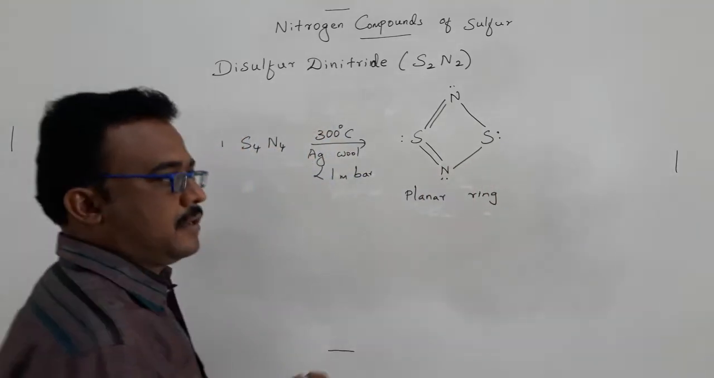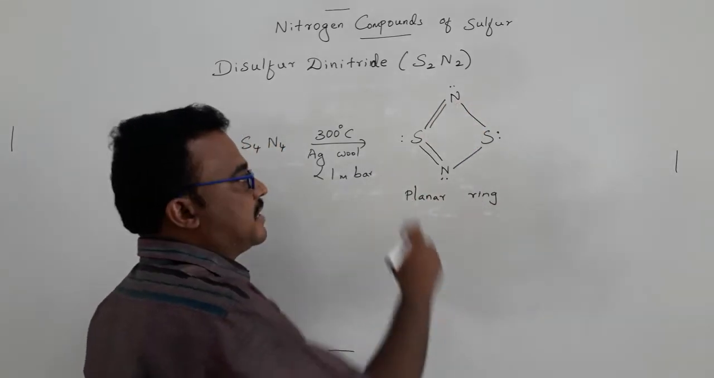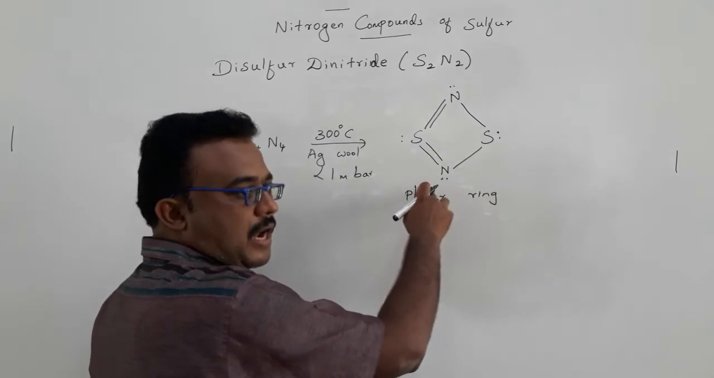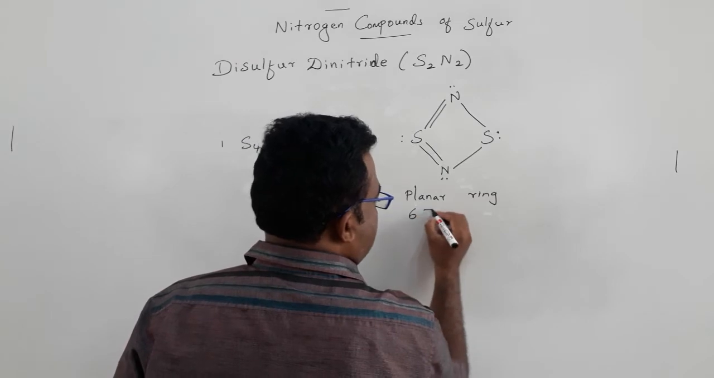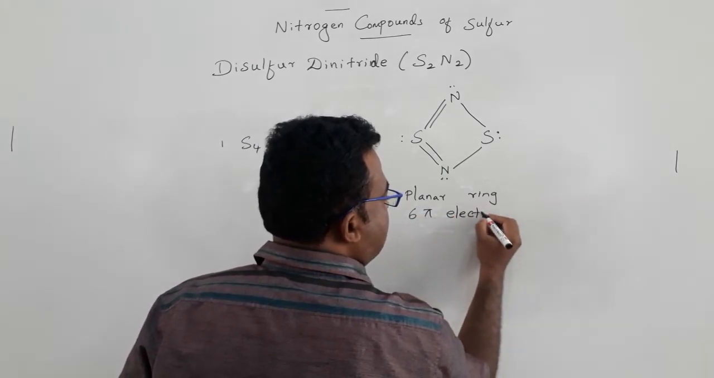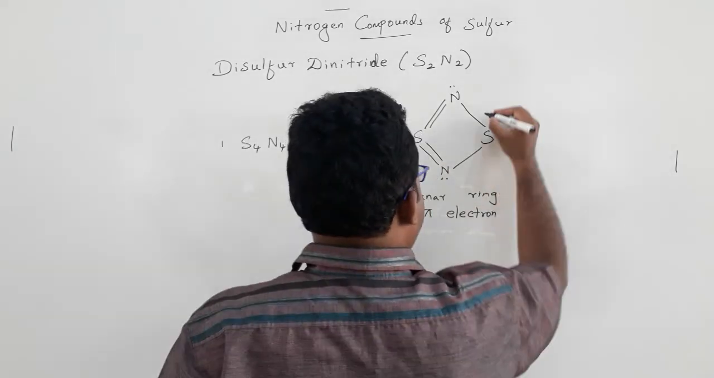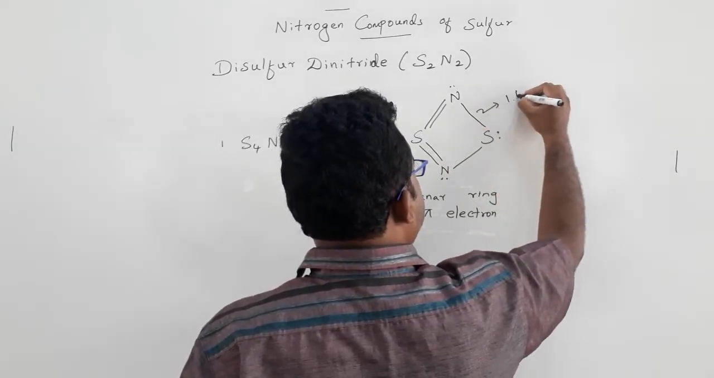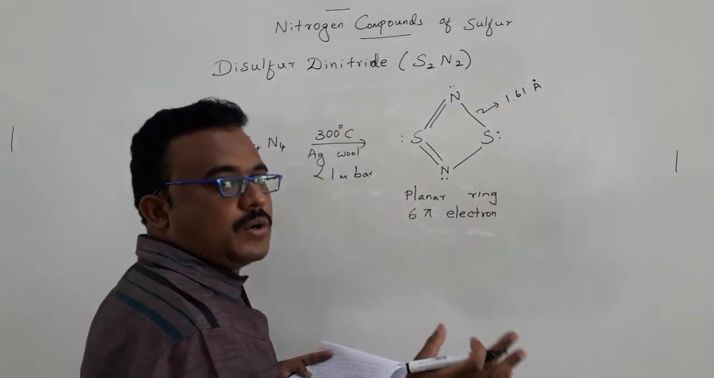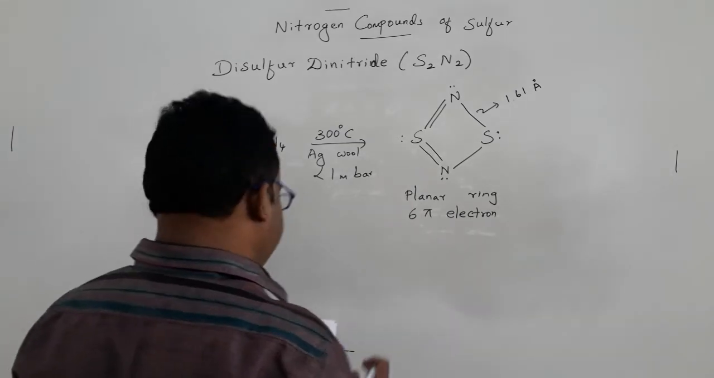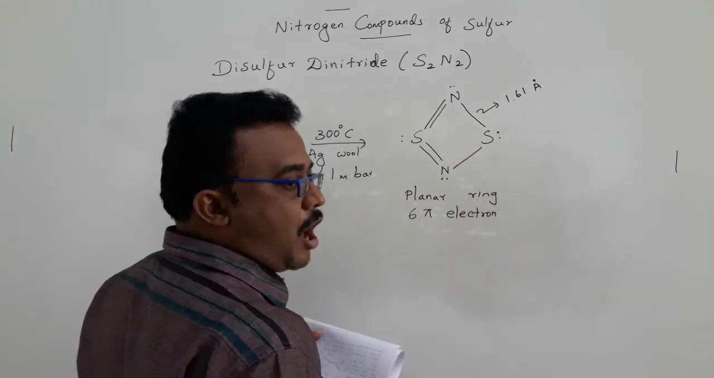If we take the valence electrons of sulfur and nitrogen, add them, and subtract the 4 non-bonding electrons and the number of sigma bonds, you get 6 pi electrons. 6 pi electrons are present in the four-membered ring. The sulfur-nitrogen bond length is 1.61 Angstrom, all of them equivalent. There are various resonance structures. I have drawn one of the resonance structures, and here is another resonance structure also.